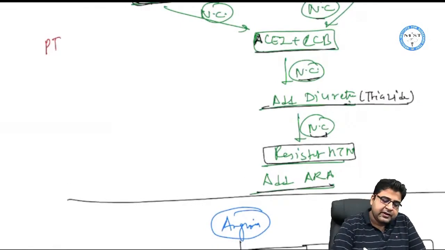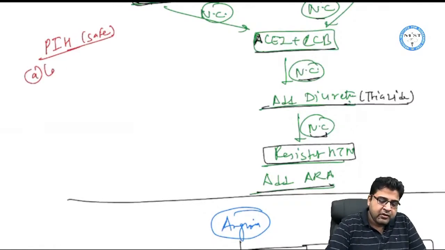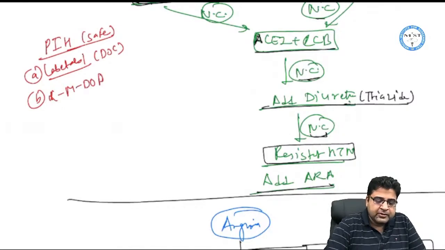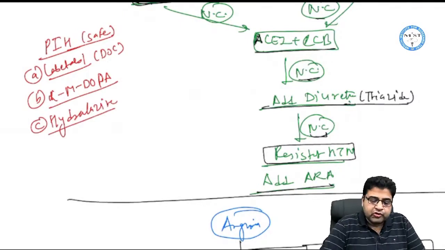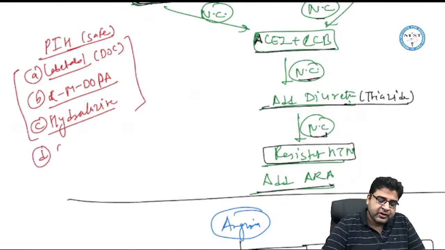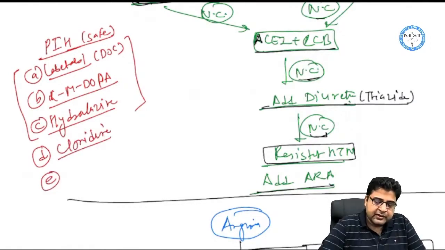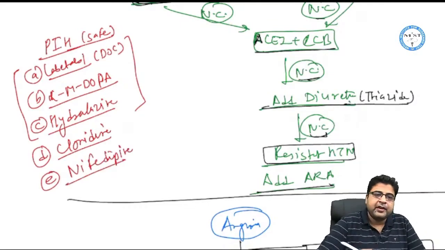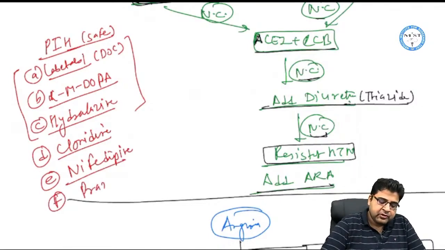Now, which medicines are safe to use in patients of PIH? Labetalol is the drug of choice, it's safe to use. Number 2 is alpha methyldopa, which is also safe to use. Third is hydralazine, which is a potassium channel opener, also safe to use. Most of the time you get questions from these 3 drugs, but sometimes they can switch to other drugs also. For example, one drug is clonidine. Next is nifedipine. If you remember, nifedipine is given for preterm labor, so it is safe to use in pregnant females. And the last one is prazosin, which you can also try.